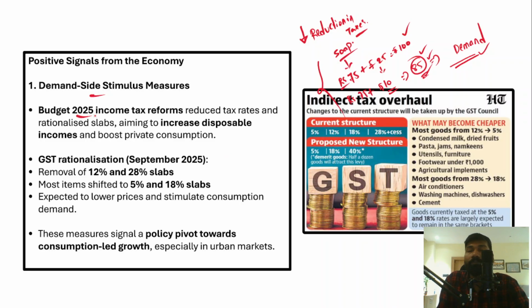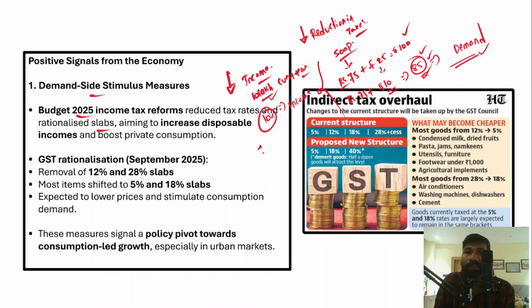In 2025, income tax reforms were announced by the government. The income tax reforms have reduced the tax rates and rationalized the tax slabs as well, right? For example, imagine that you are earning around 10 lakh rupees every year. The government has said that 10% of this amount should be paid as income tax.